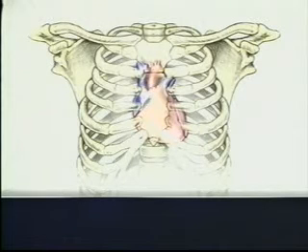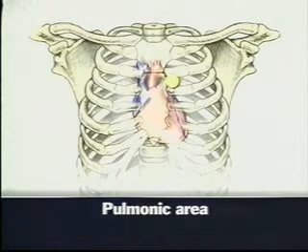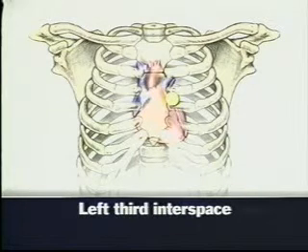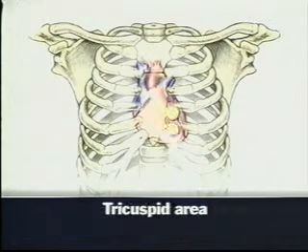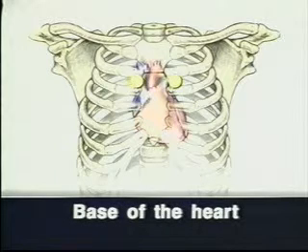You can hear S1 and S2 in the aortic area, in the right second interspace close to the sternum; pulmonic area in the left second interspace close to the sternum; left third interspace; tricuspid area in the left fourth and fifth interspaces; and mitral area at the apical impulse. The aortic and pulmonic areas together are sometimes called the base of the heart.